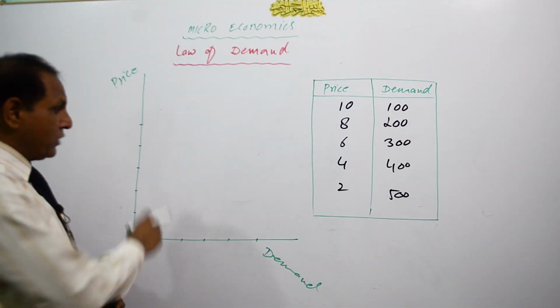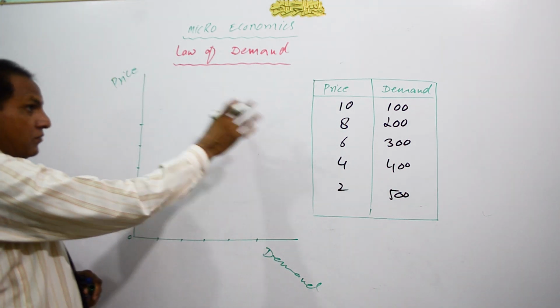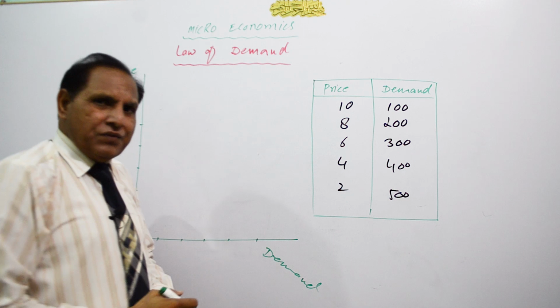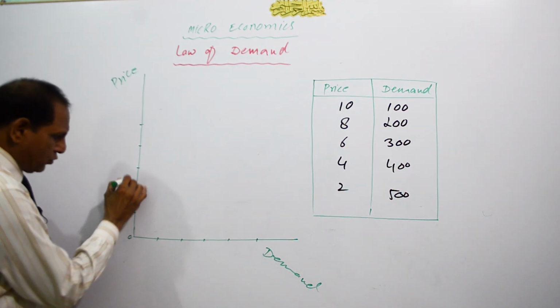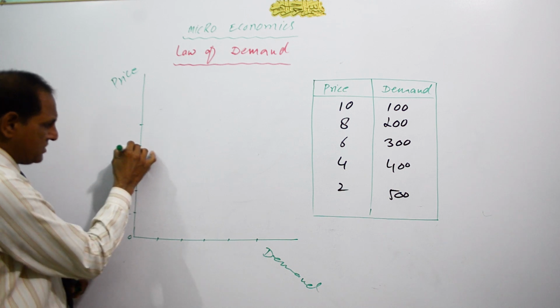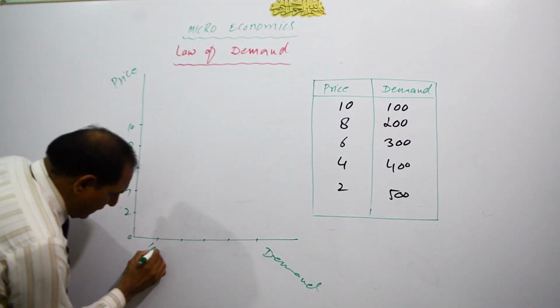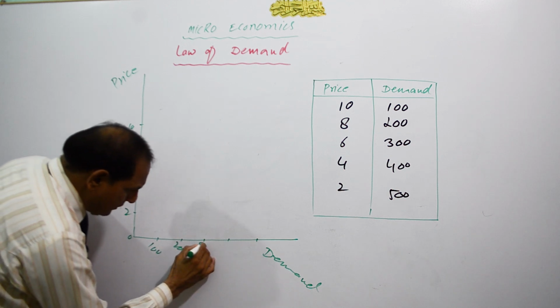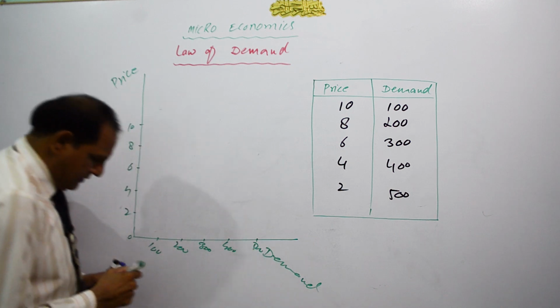You are not supposed to write demand here or price here. And with the help of this schedule, we may draw the graph. These are the values of prices and we will have to write here 2, 4, 6, 8 and 10. Similarly, we are going to write here 100, 200, 300, 400 and 500.